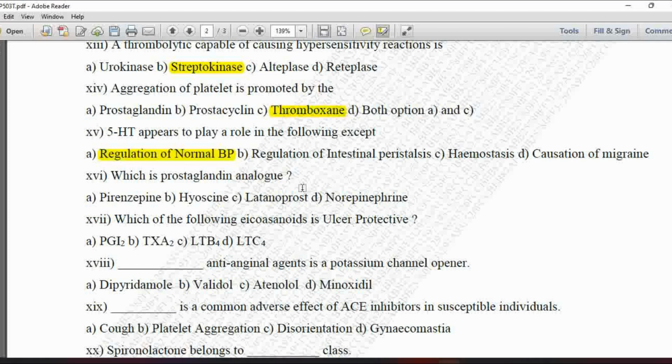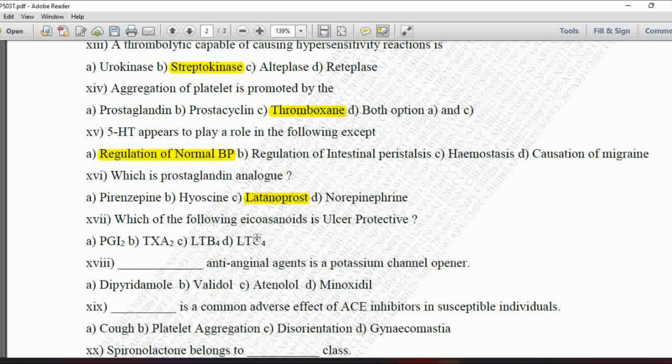Next MCQ, which is a prostaglandin analog? Option A is pirenzepine, B is hyoscine, C is latanoprost, and option D is norepinephrine. So the prostaglandin analog is latanoprost, so option C is correct.